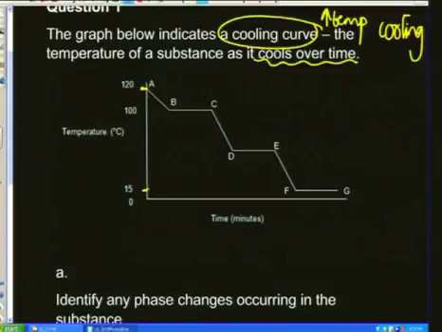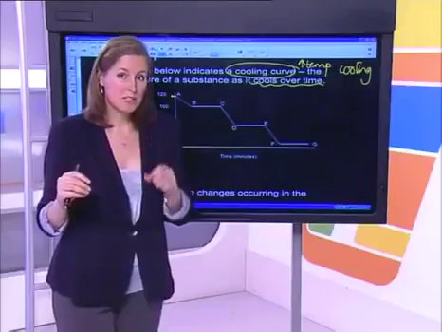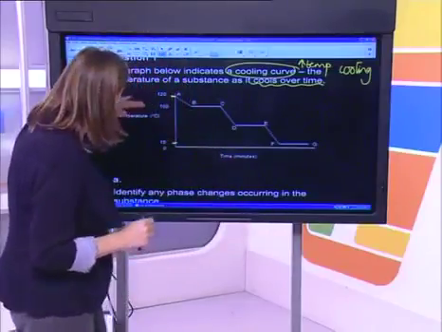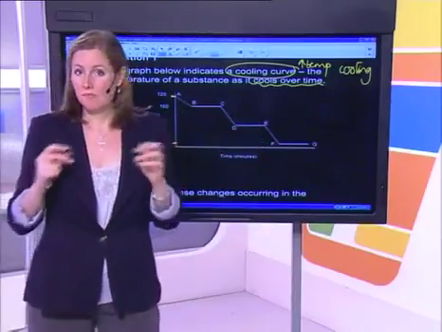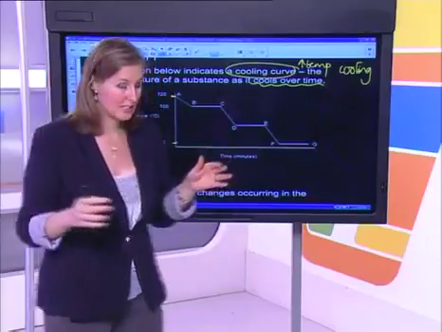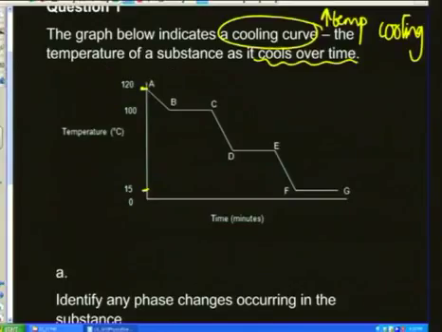So over time it's cooling, but what I need you to recognize is that over the time it's going through some possible phase changes, and we can identify that because of those horizontal lines. Remember, during a phase change, the temperature remains constant. So here, definitely, there's a phase change occurring as all of that substance changes phase, and so the temperature is remaining constant.